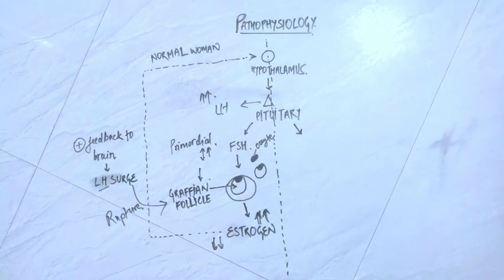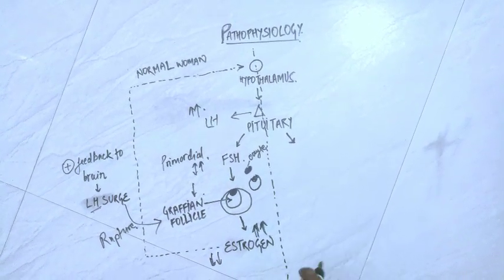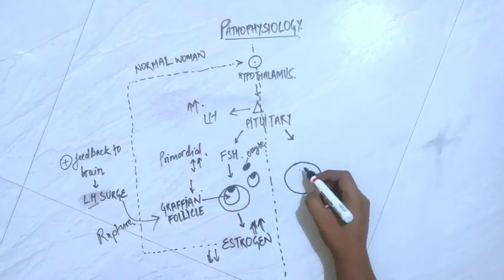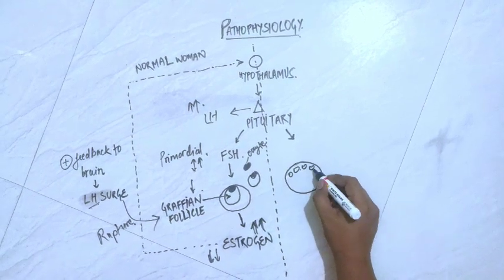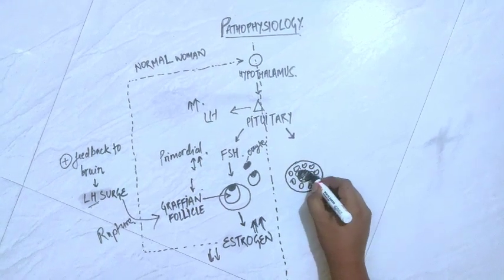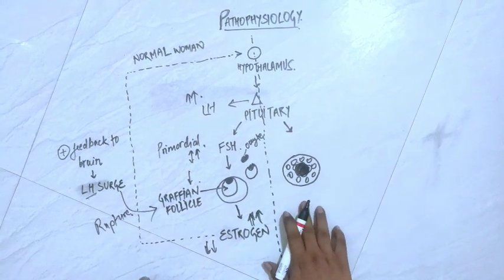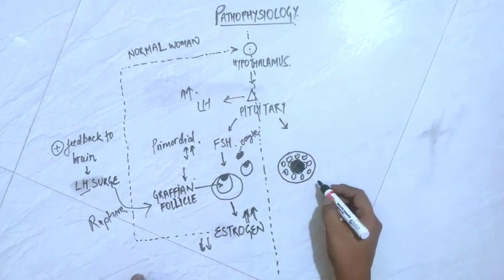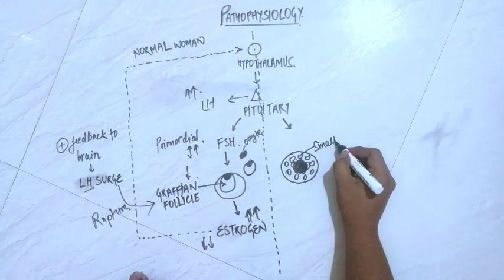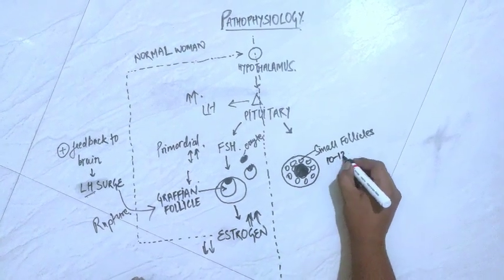Now we will see how the physiology of the women suffering from PCOS changes. Now first of all, we will look how does a PCOS ovary look like. This is the diagrammatical presentation of the PCOS ovary. In this you can see there are number of small follicles, which are around 10 to 12 per ovary.